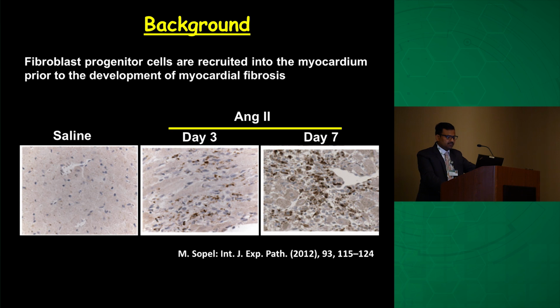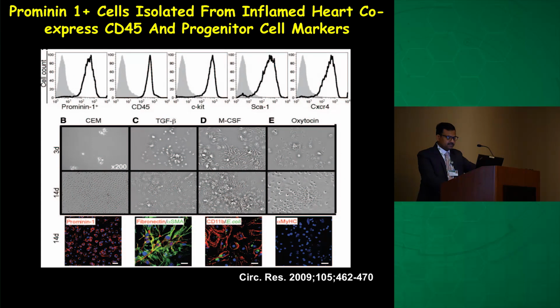They call them fibroblast progenitor cells. These cells express stem cell markers like c-KIT, SCA1, CXCR4, and exclusively express Prominin 1 on their surface. They are common progenitors for monocyte macrophages as well as myofibroblasts.